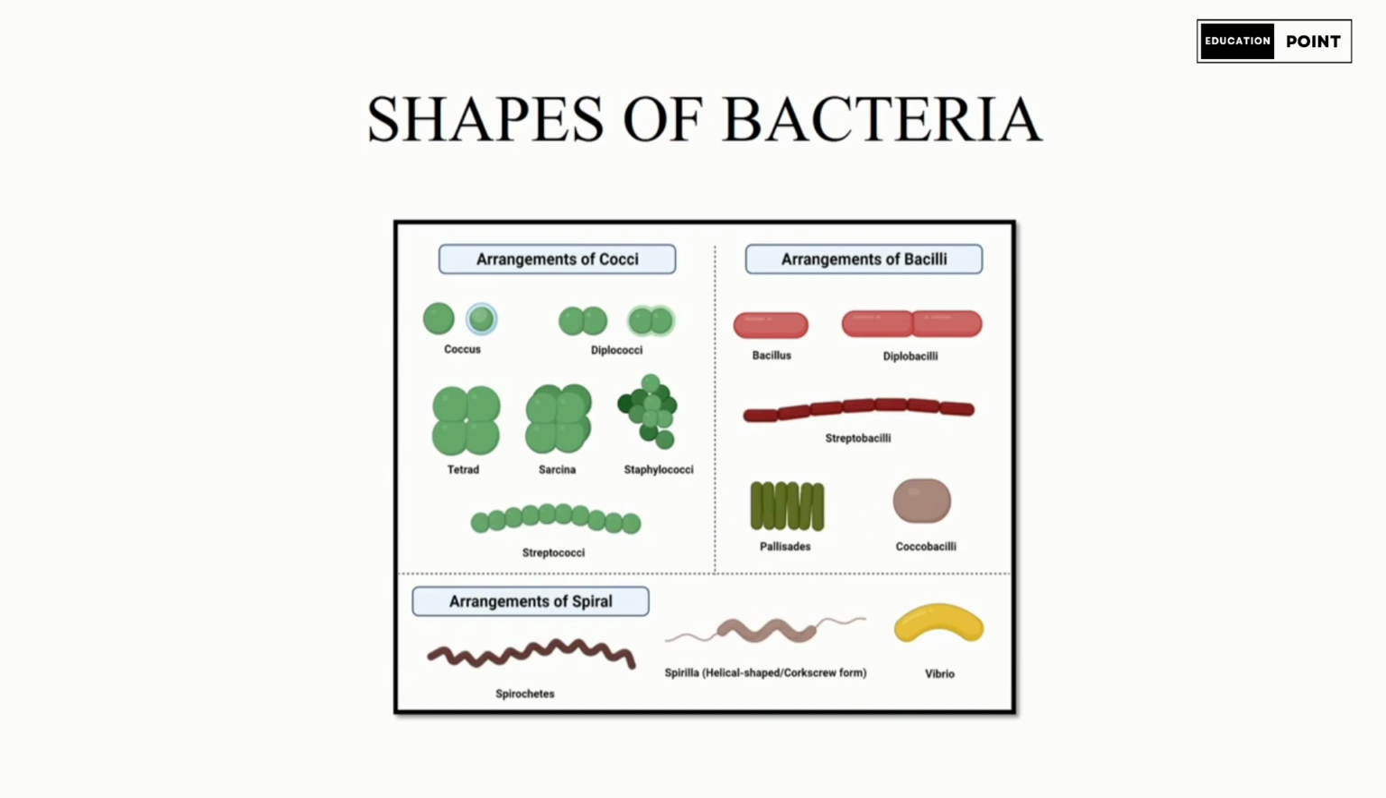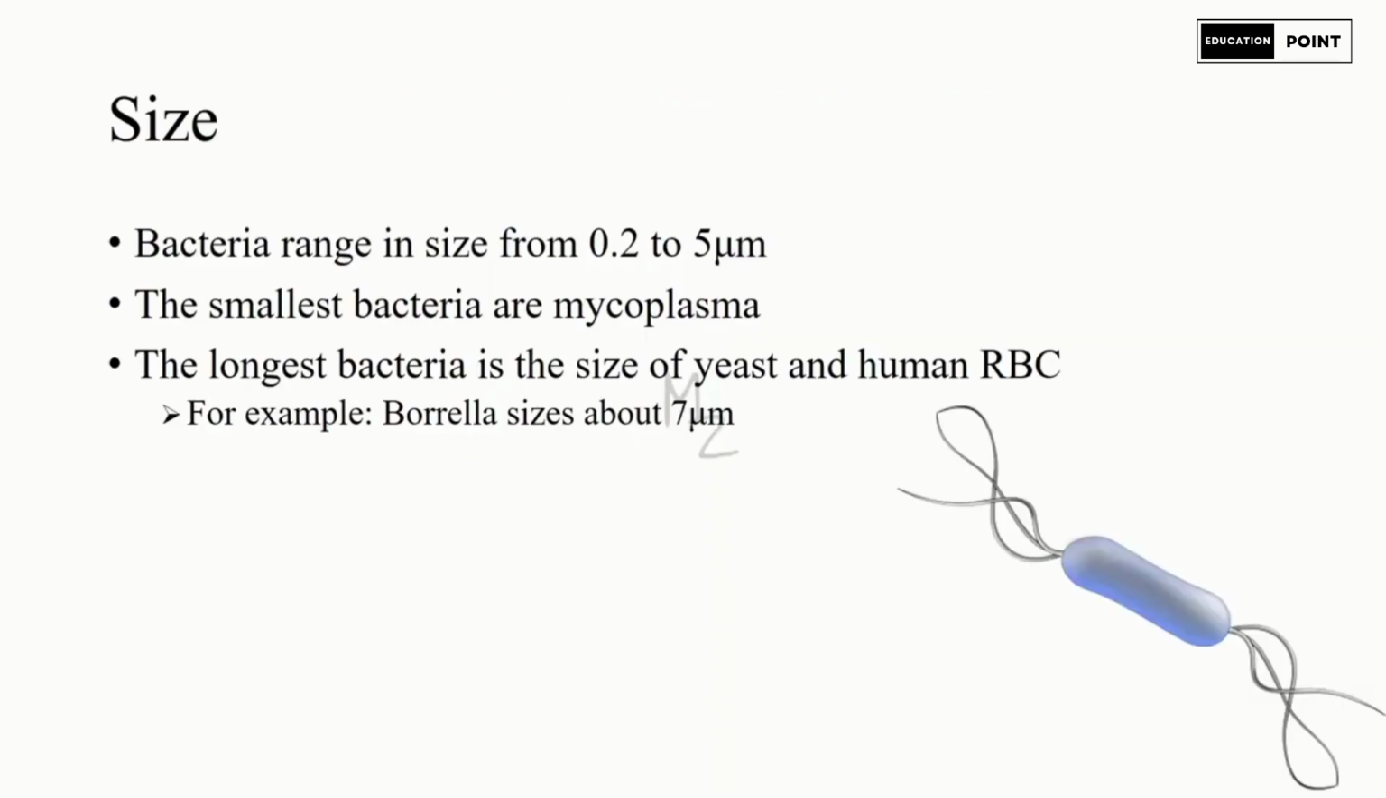Arrangement of spirals. Single is called spirochetes. This is called spirilla because it is helical shaped or corkscrew form. And then we've got vibrio. It is just like this yellow one. Size. Bacteria range in size from about 0.2 to 5 micrometers.